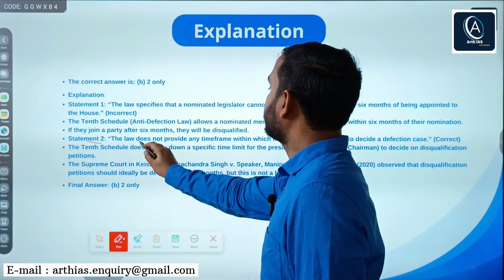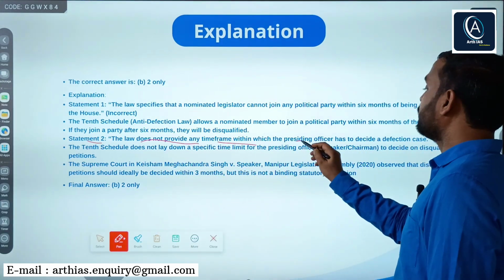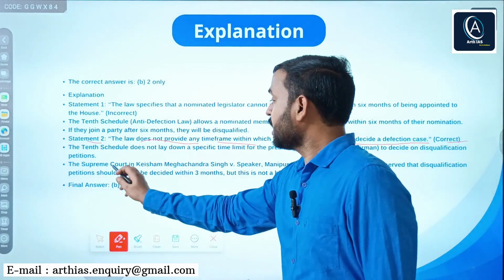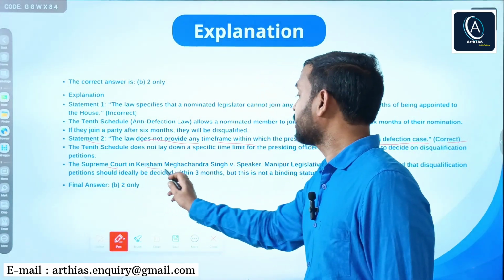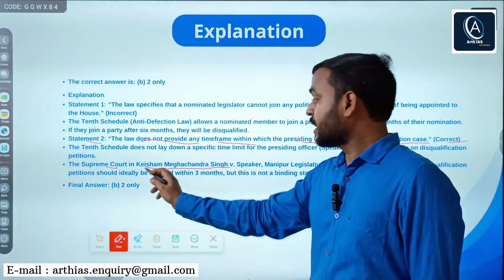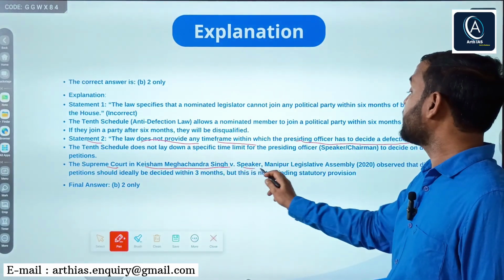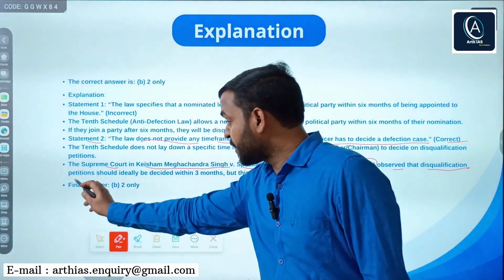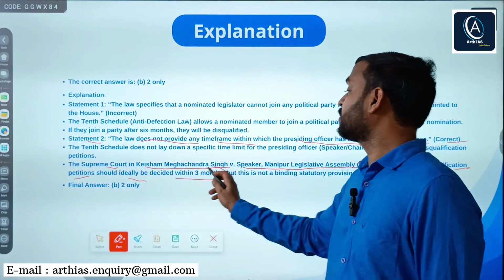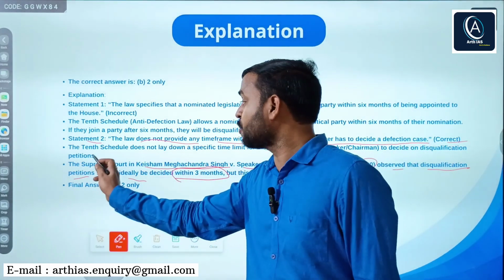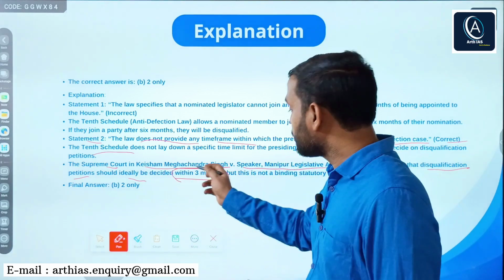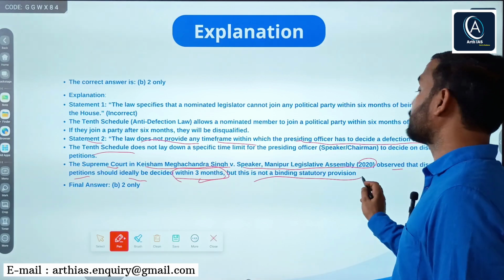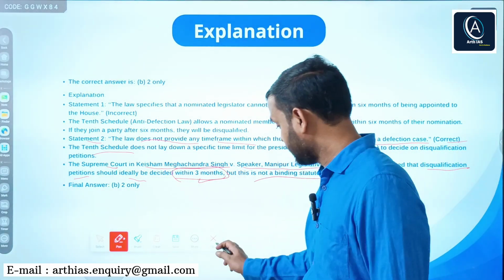Second statement: the 10th Schedule does not provide any time frame within which the presiding officer has to decide a defection case, correct? But the Supreme Court, in the Keisham Meghachandra Singh versus Speaker, Manipur Legislative Assembly case of 2020, observed that a disqualification petition should ideally be decided within 3 months. Though the 10th Schedule does not prescribe a fixed time limit, the Supreme Court held that it should be decided within 3 months. But this is not a binding statutory provision, right?